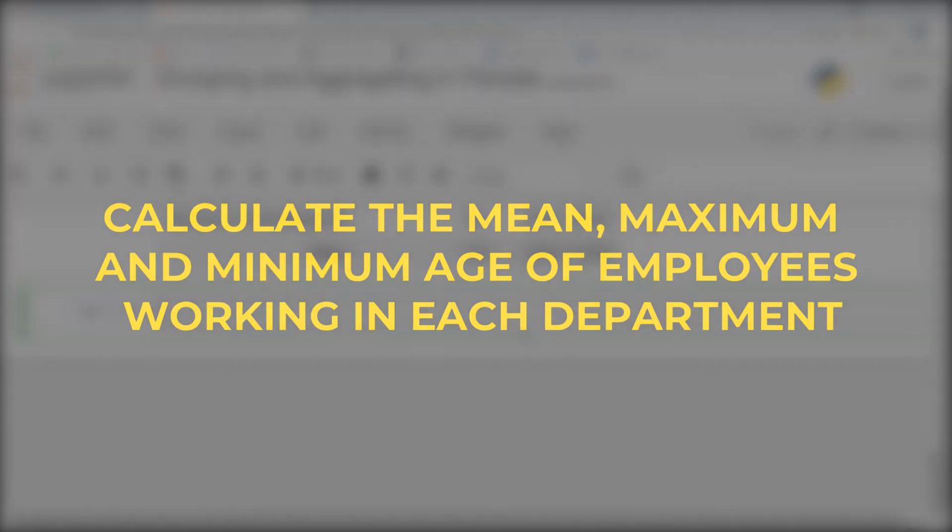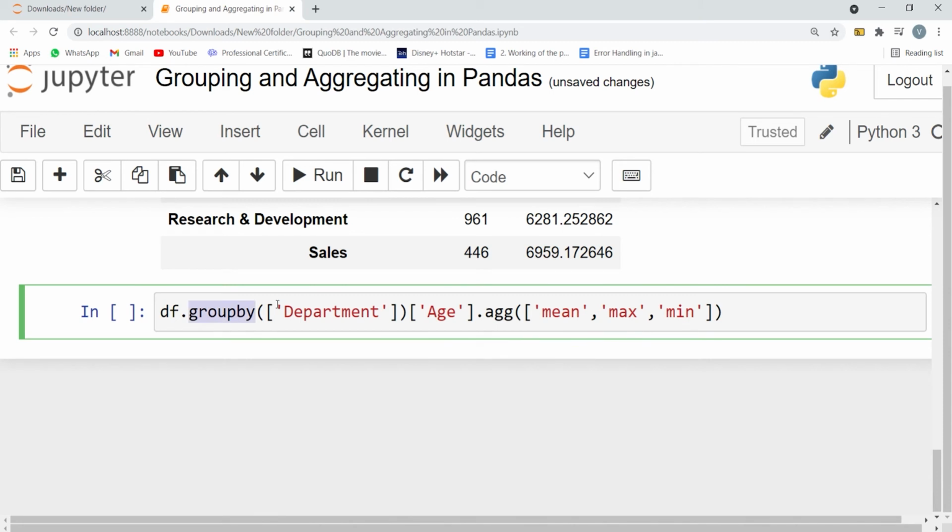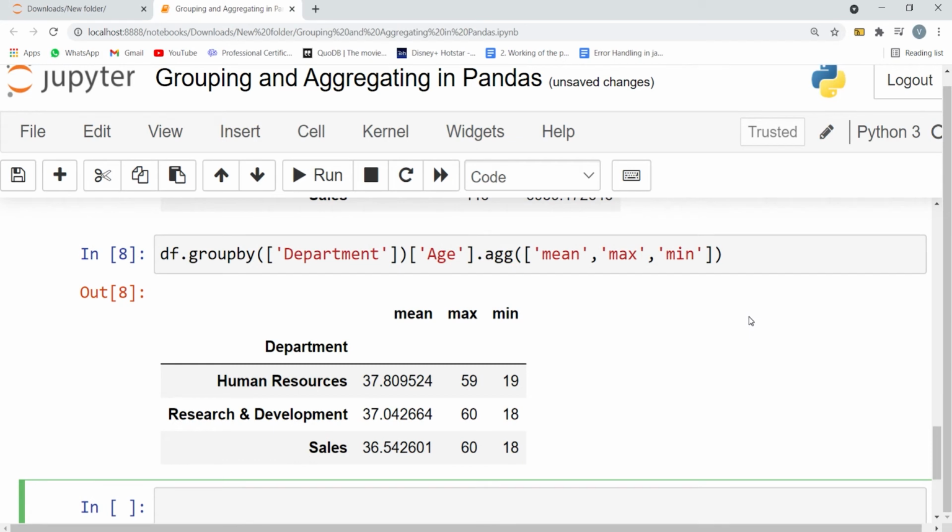So the problem is to calculate the mean, maximum, and minimum age of employees working in each department. Again, we group the data by the department column and then perform aggregation on the age column using the agg function and pass all the three functions, mean, max, and min, into the agg function inside the square brackets. Press Shift and Enter. And yes, we get the output.